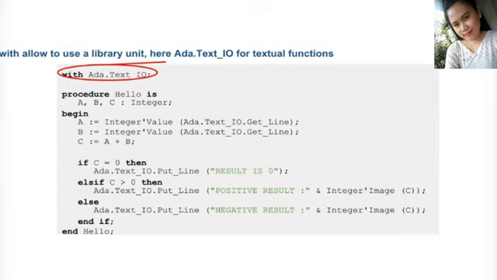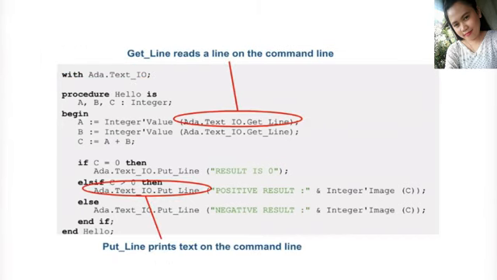An attribute is a property of an entity, for example a variable or type. It is accessed through the tick notation between the entity that you want to extract the property from and the property name. In this example we are using two attributes, Value and Image.